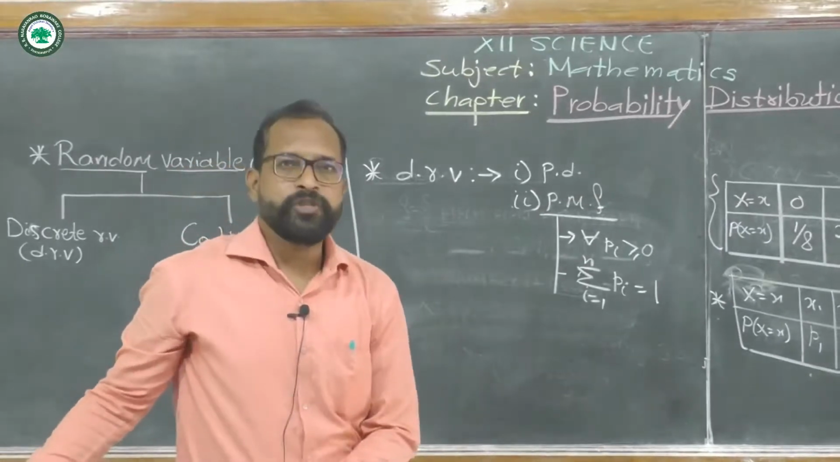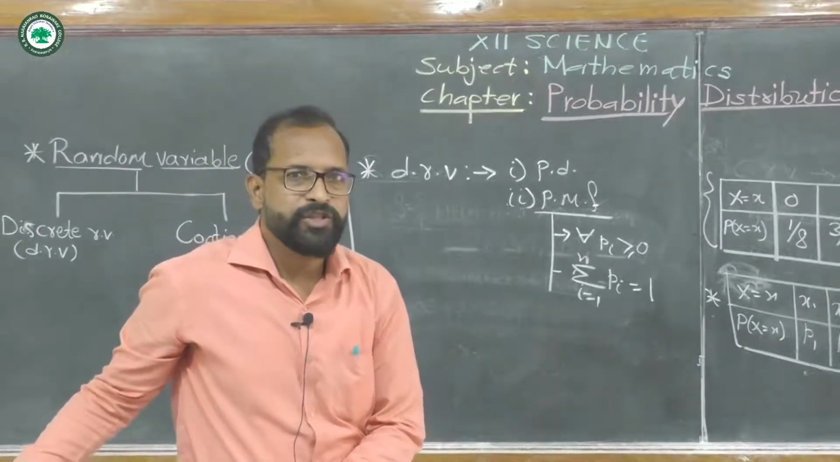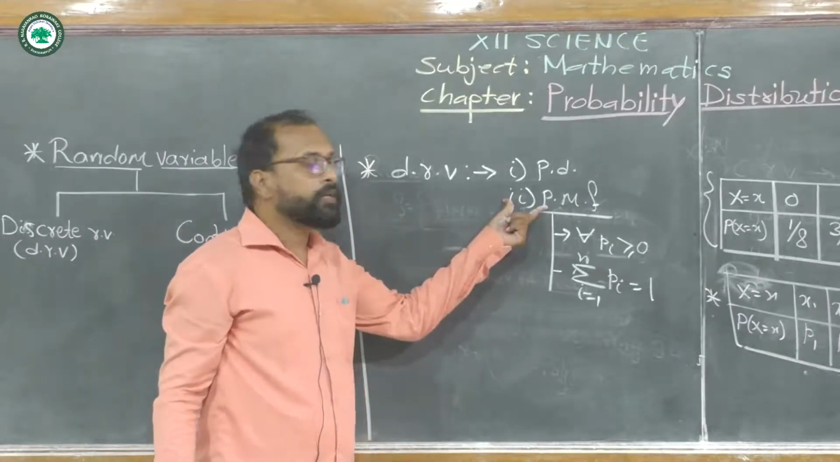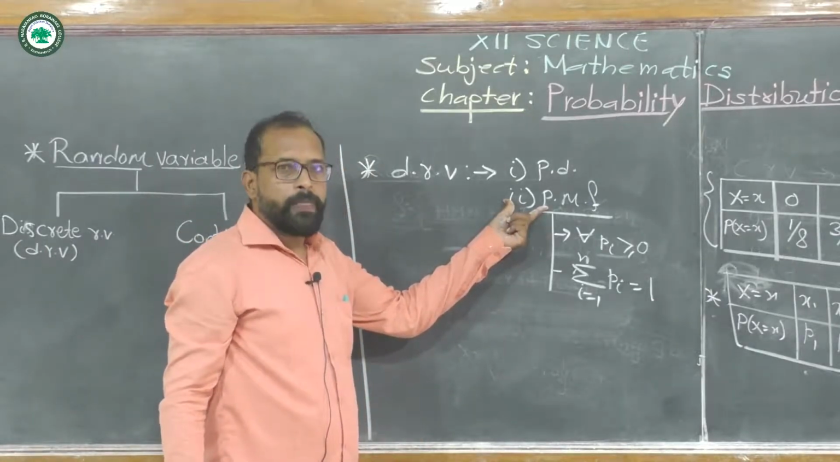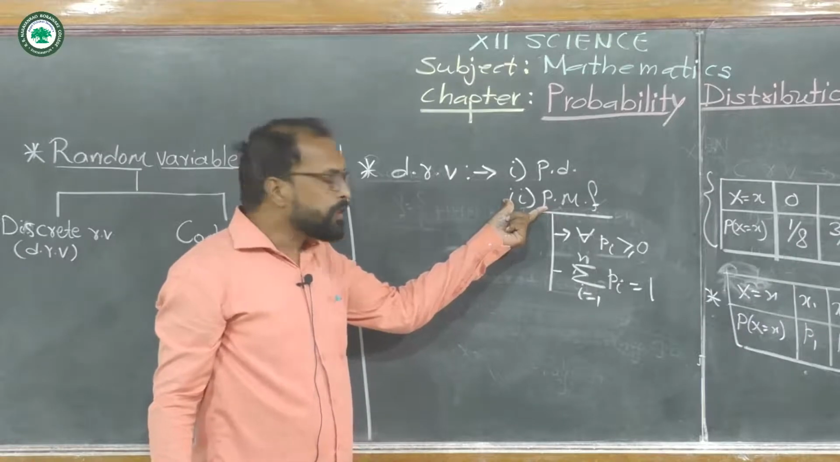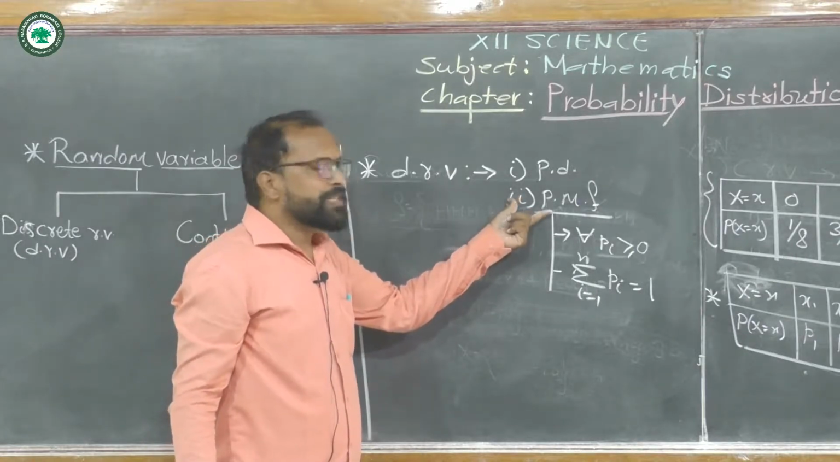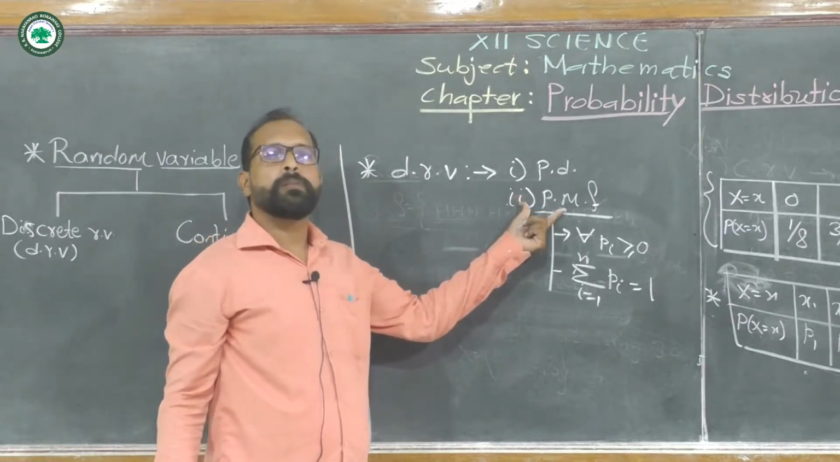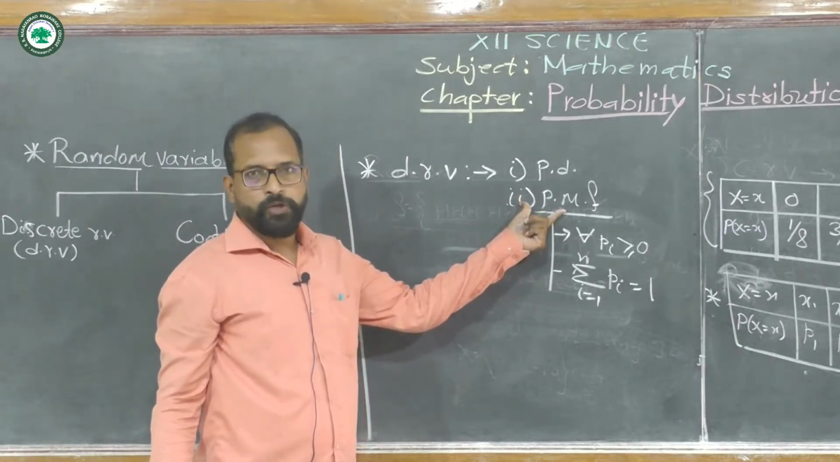Now in the next lecture we study the PMF of a discrete random variable. We have to find some new concepts or some probabilities if we are given the probability mass function.